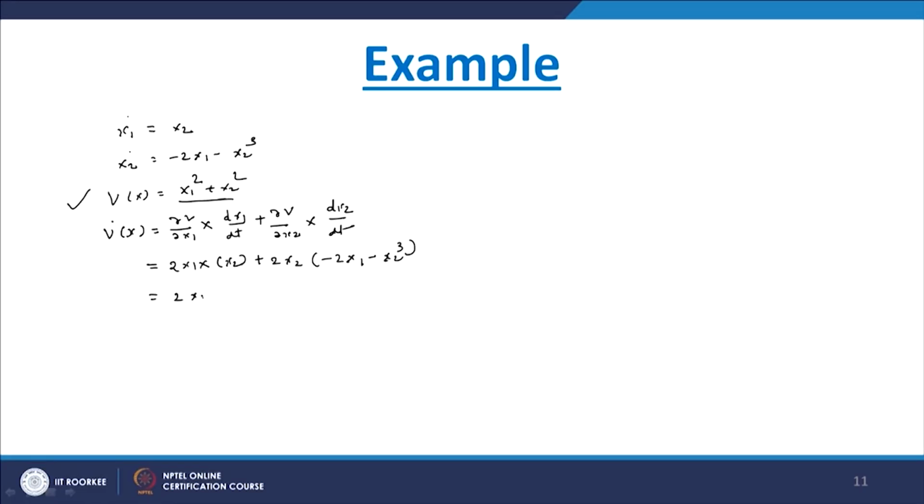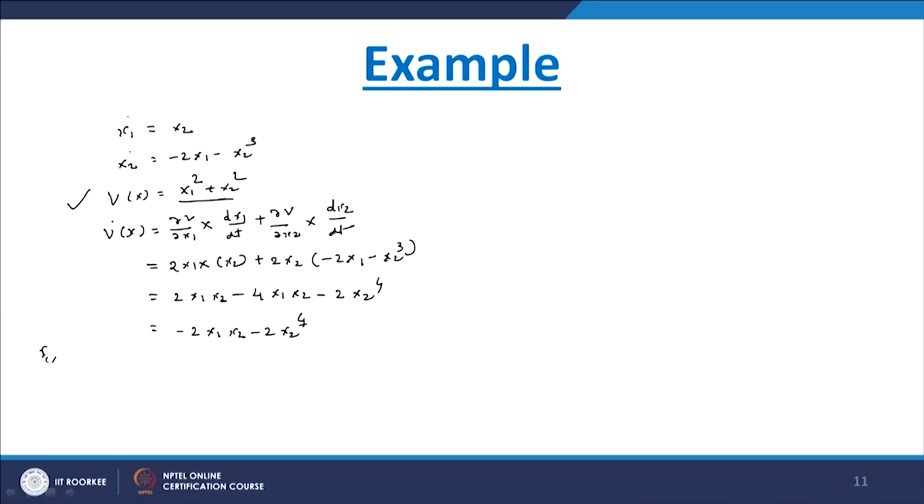2 x1 x2, here 2 into 2 is 4, minus 4 x1 x2, and here minus 2 x2 raised to 4. Now if you solve it, you will get 2 x1 x2 minus 2 x2 raised to 4. So we got v dot x.